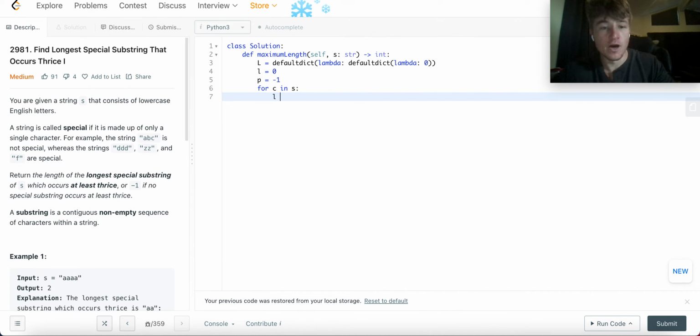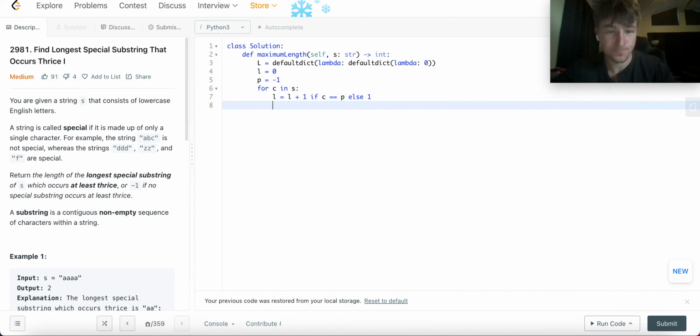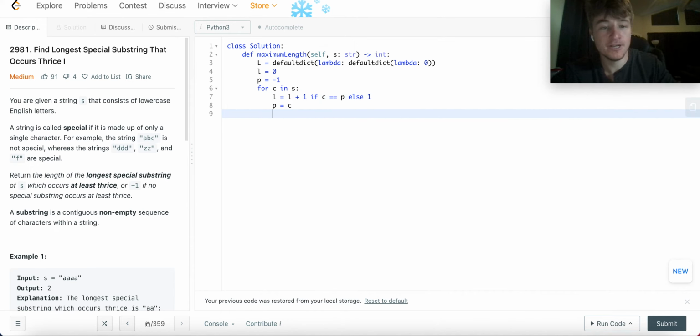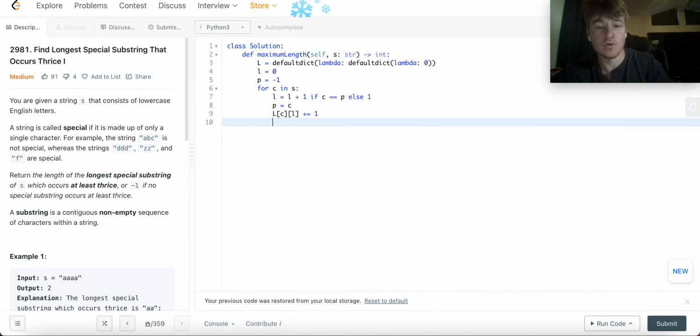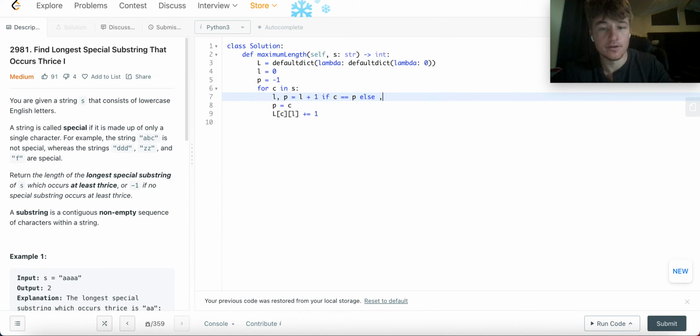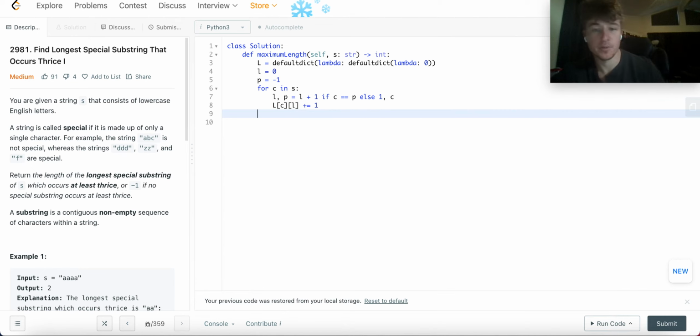So what I did is I said, well, L is going to get increased if what? L equals L plus 1 if the current character I'm looking at equals the past character. Otherwise, L equals 1. All right, so I'm basically saying is, all right, I add 1 to the longest special string before if it keeps it special. But if they're not equal, then now the longest special string is just me, myself, this single character. And then we set past equals character. And then we just update our ledger. So we say L at the character at this length, L plus equal 1. And that's it. And actually, I could set this to C here. I could probably do more to make this even shorter, but that's already ugly enough.